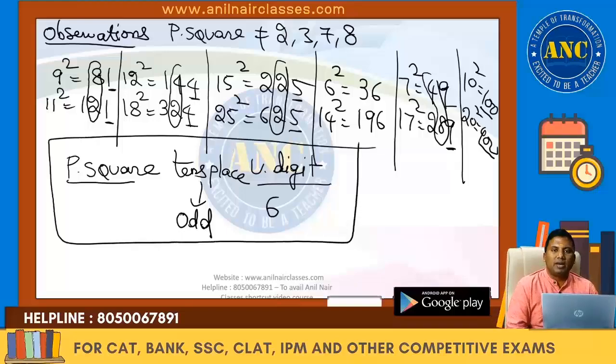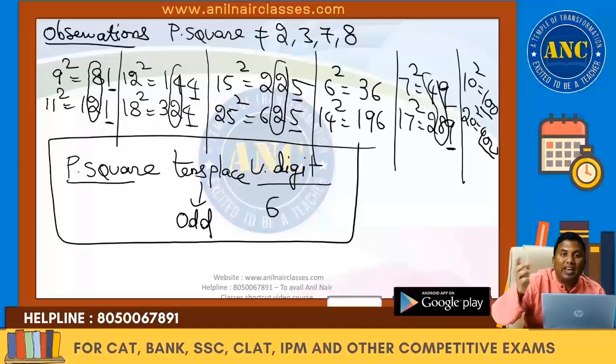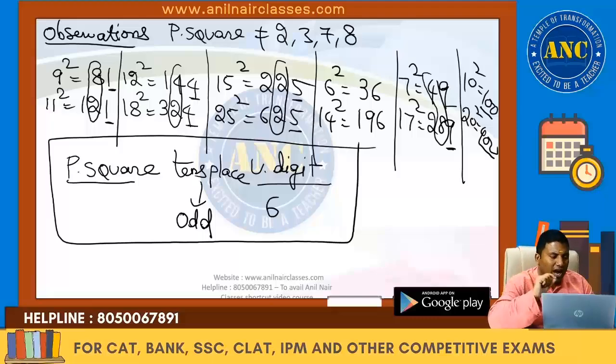If a number is a perfect square and the unit digit is 6 only, then only the tens place will be odd. Tens place will be even in every case other than the unit digit 6. Again I am repeating, there is only one case where the tens place will be an odd number. That case is only possible where the unit digit is 6 for a perfect square.